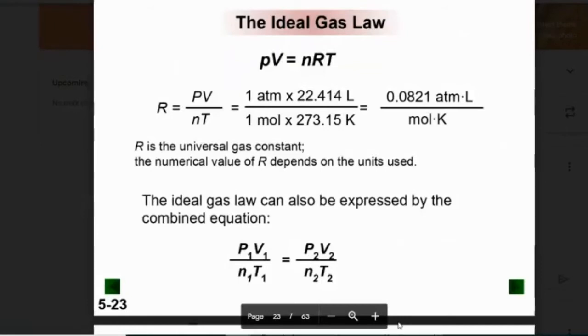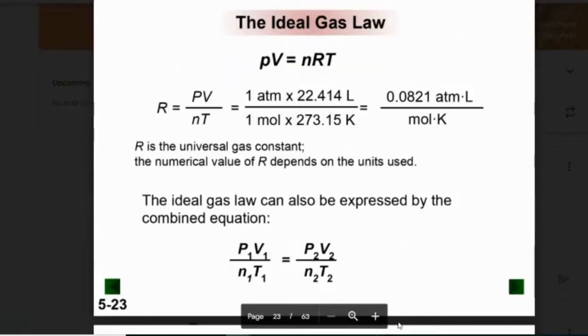Okay? So in this situation, we don't have changing conditions. We have the pressure, volume, amount, and temperature at specific times. And so we go ahead and we run it. Now at 1 ATM and 22.4 liters, and 1 mole at standard pressure, we get our R value. R is what we call the universal gas constant, which means it always stays the same.